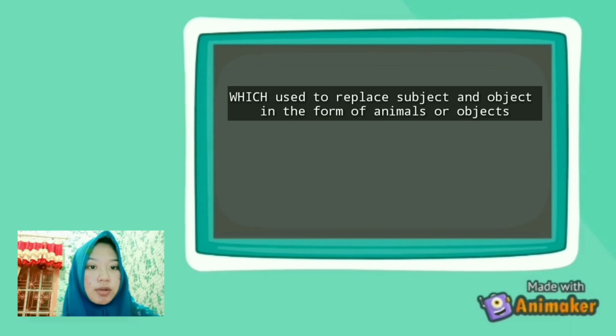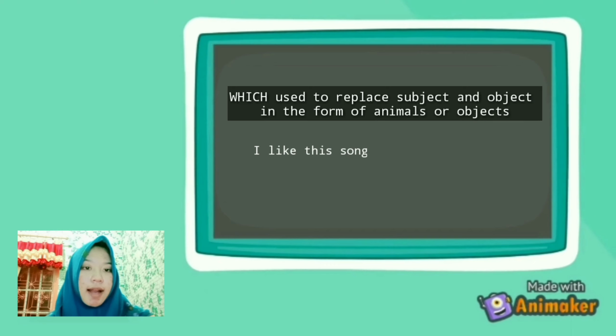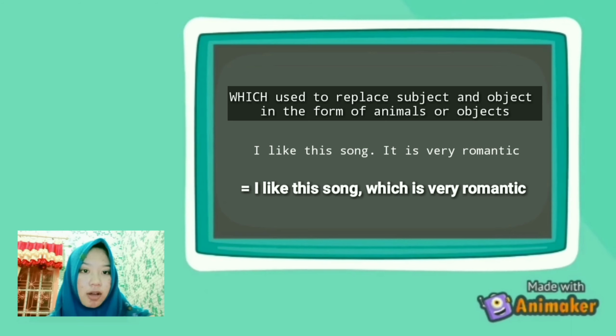Which is used to replace subject and object in the form of animal or object. Example is, I like this song. It is very romantic. The combined sentence is, I like this song, which is very romantic.